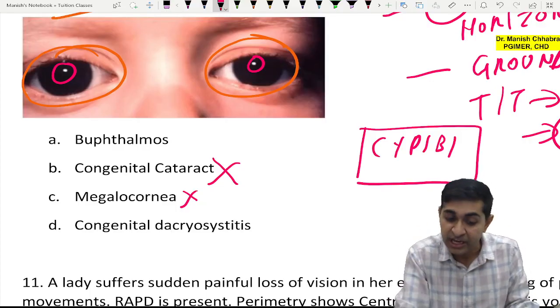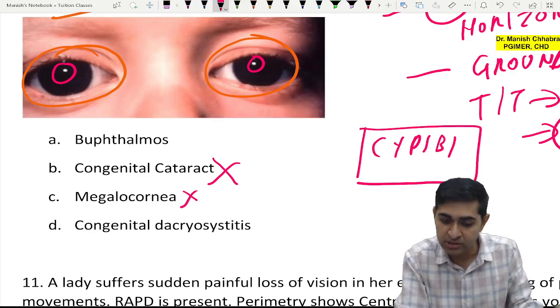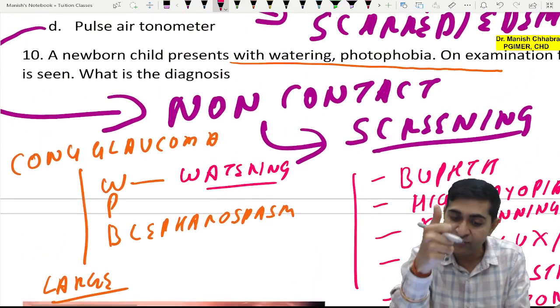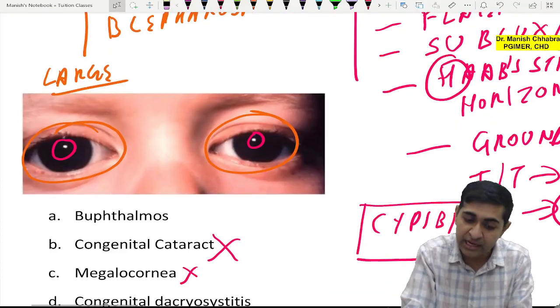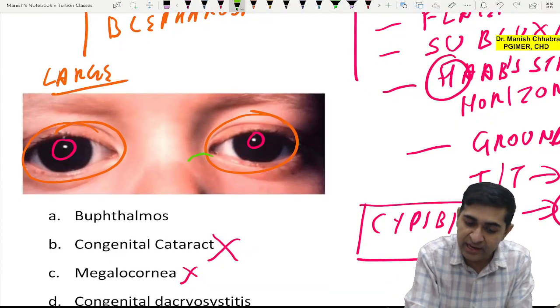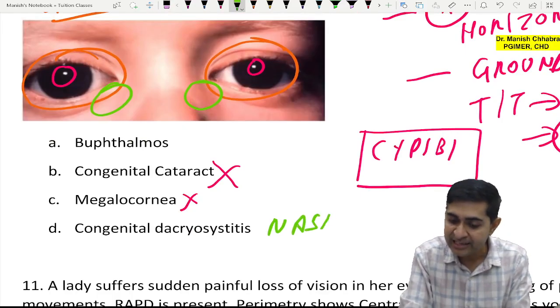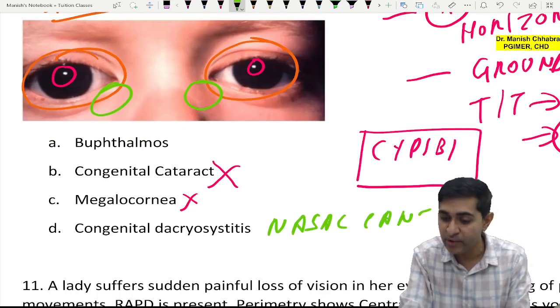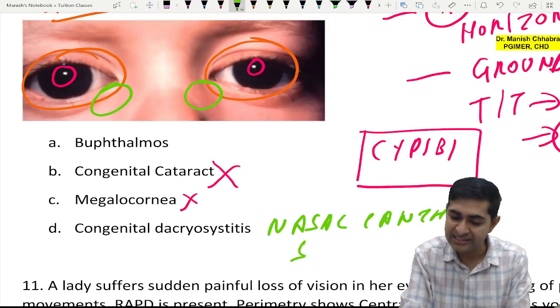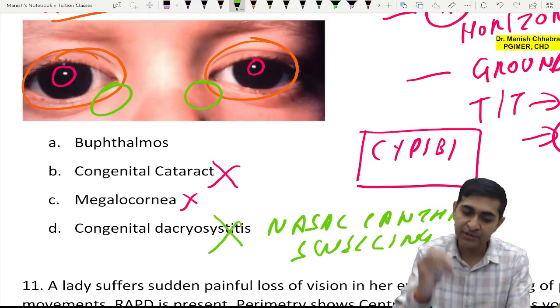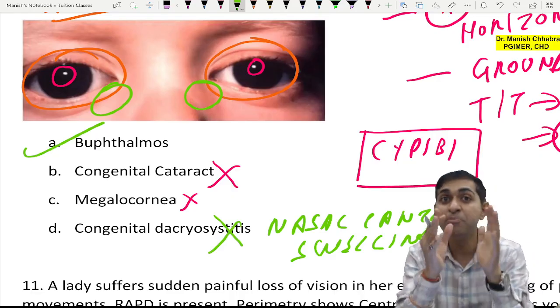So that is eliminated. In congenital dacryocystitis, of course, there can be photophobia, there can be watering, but can you see any swelling on the nasal side? No, there is no nasal canthal swelling. So that also eliminates this. So the answer is your buphthalmos.